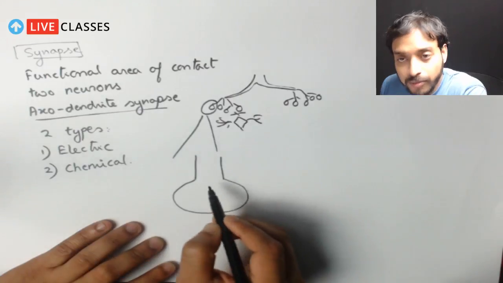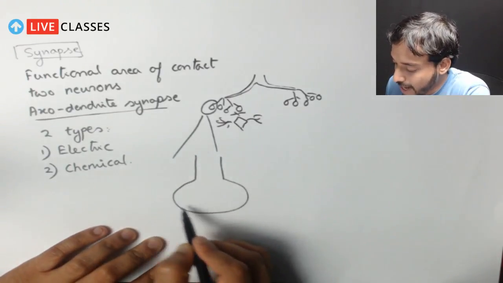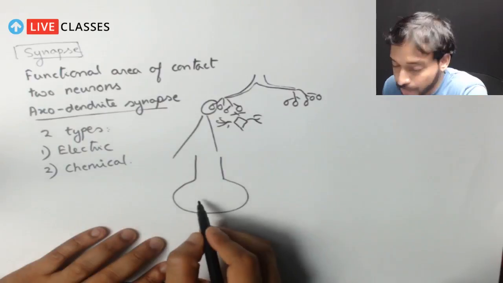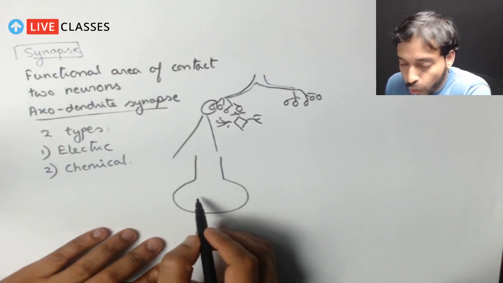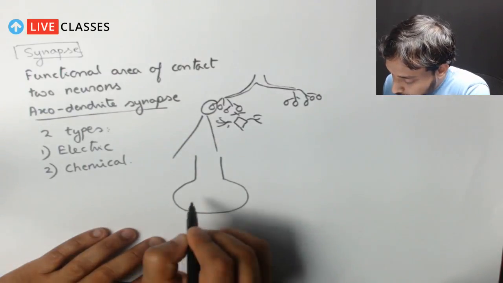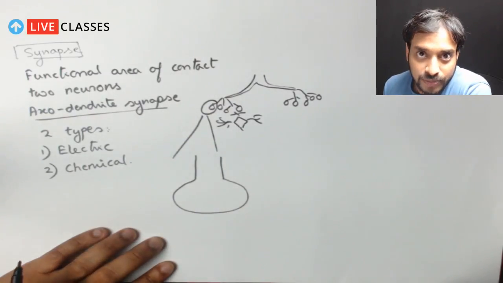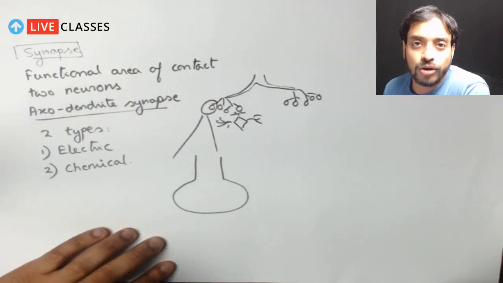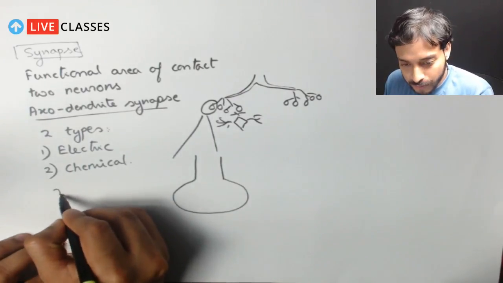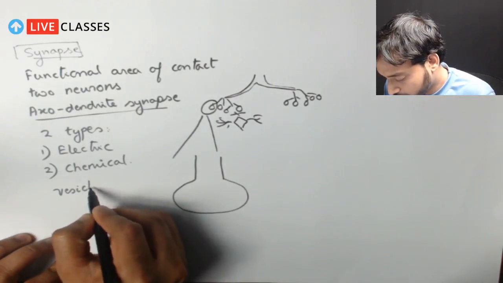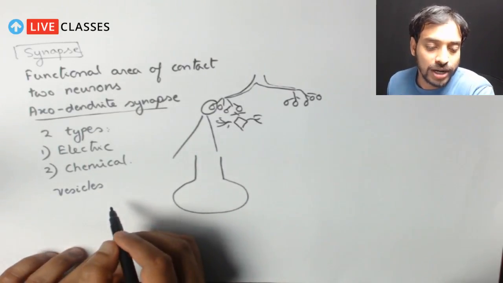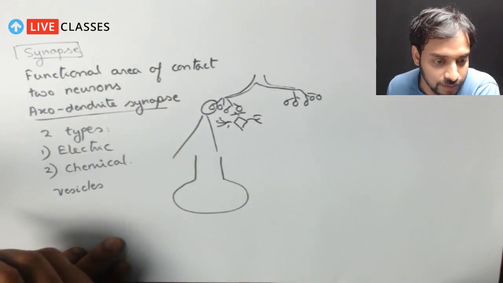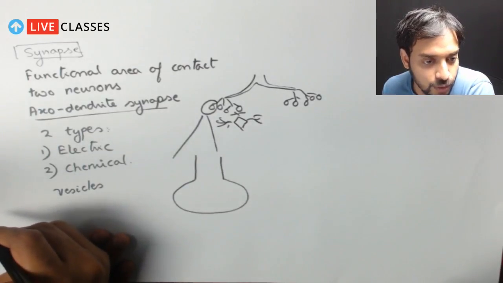Can you see the bulb I was talking about? I've just highlighted it. I've zoomed into the picture and the bulb actually looks like this. Correct? So this bulb is very interesting. This bulb has certain structures called vesicles. What are they called? Vesicles. And because it is a part of synapse, they are known as synaptic vesicle. So yes, let me see if you have questions.